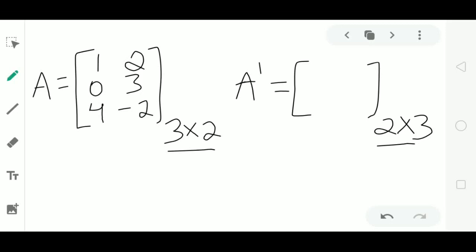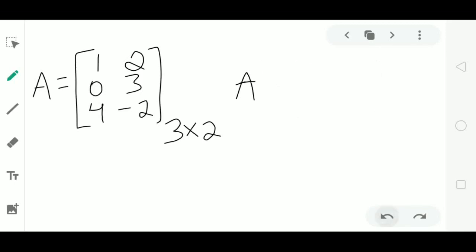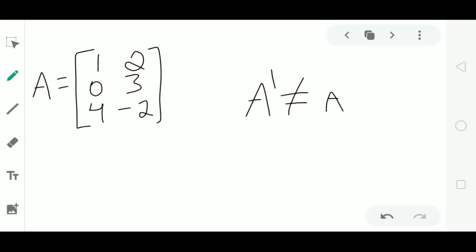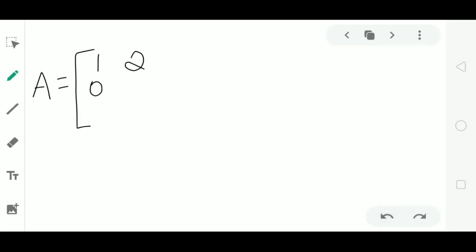Here, these matrices are not satisfying the first condition of equality of matrices. As it is not satisfying the condition of equality, we say that A dash is not equal to A. These matrices are not equal. It is not satisfying the condition of symmetric, hence we say the matrix A is not a symmetric matrix.